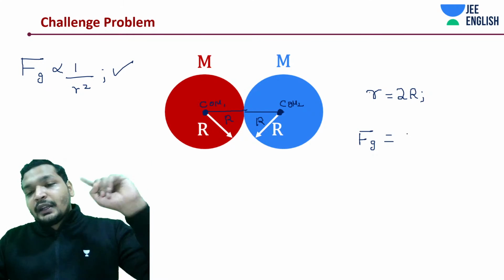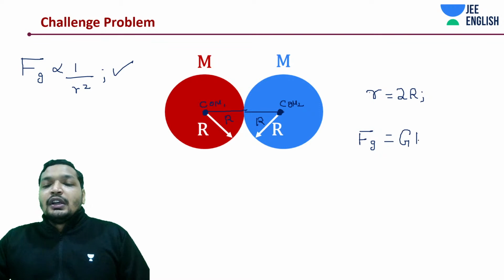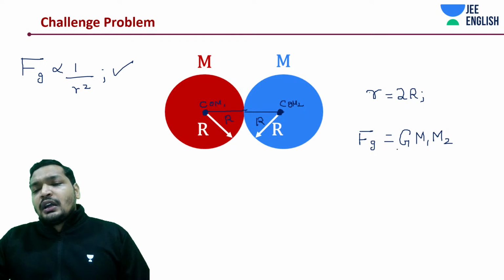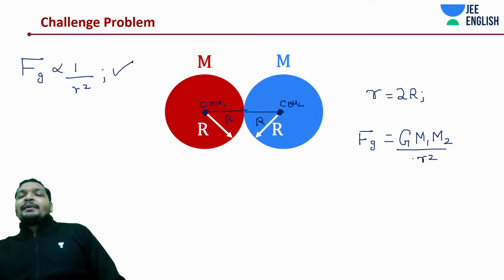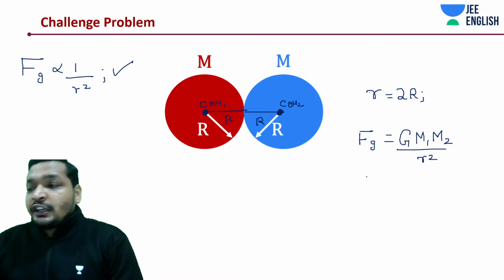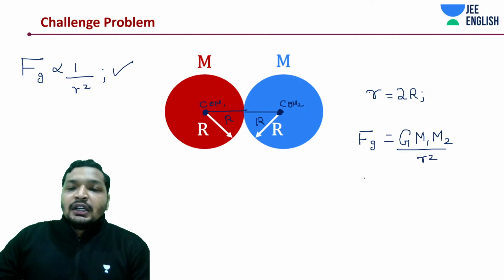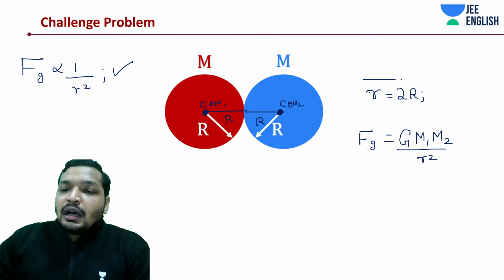Again I'm repeating it. You don't really need to know everything around center of mass in this chapter, but you know what, it's good to know, guys. It's definitely good to know. Now comes the next question. G is constant. Of course, we are talking just about proportionality over here. So the distance between the centers of mass is 2r.